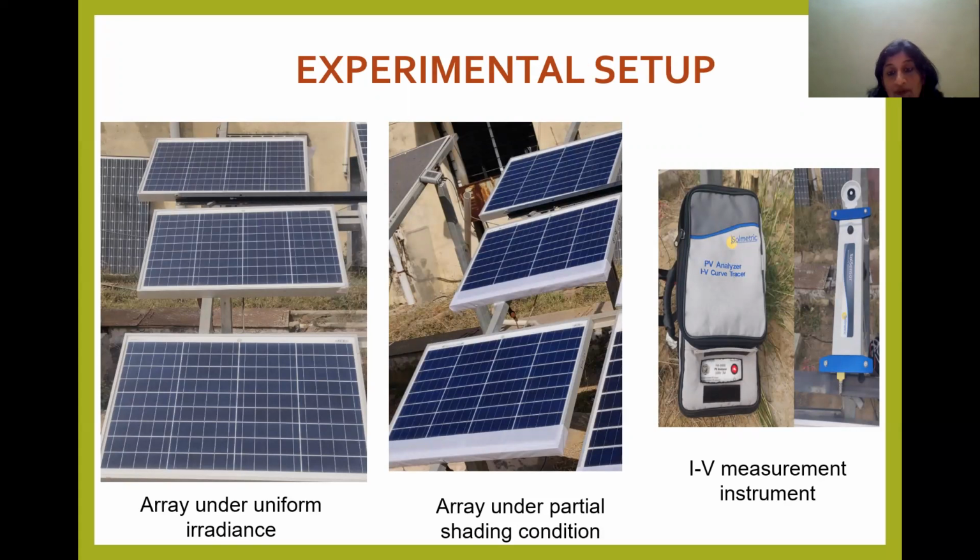These are the pictures of the experimental setup. The first picture shows the array under uniform irradiance, whereas the second picture shows the array under partial shading condition. As we can see from the image, one row of 2 modules each has been masked by a sheet of paper whose transmissivity was found to be 60%.